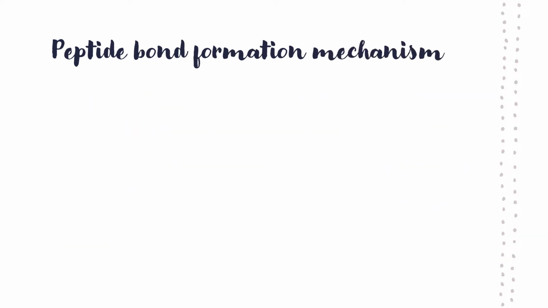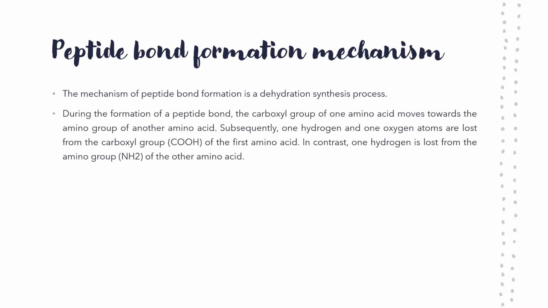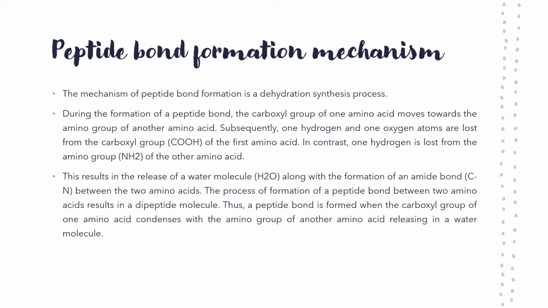Let's move on to the peptide formation mechanism. So, how are peptides formed? The mechanism of peptide bond formation is a dehydration synthesis process. During the formation of a peptide bond, the carboxyl group of one amino acid moves towards the amino group of another amino acid. Subsequently, one hydrogen and one oxygen atom are lost from the carboxyl group of the first amino acid. In contrast, one hydrogen is lost from the amino group of the other amino acid. This results in the release of water.